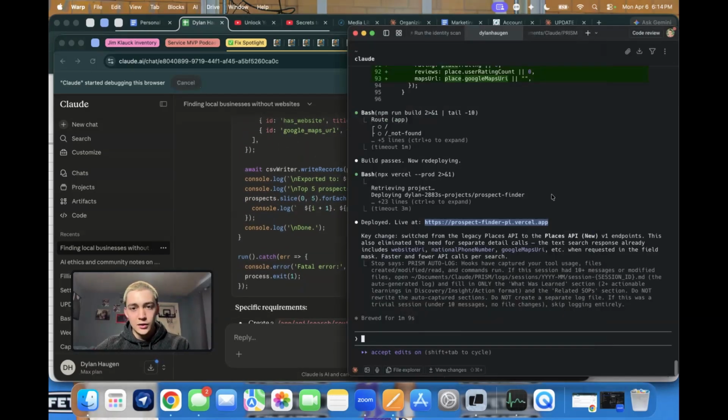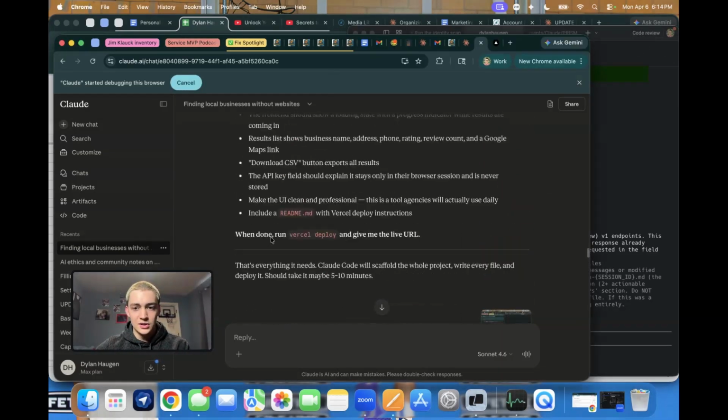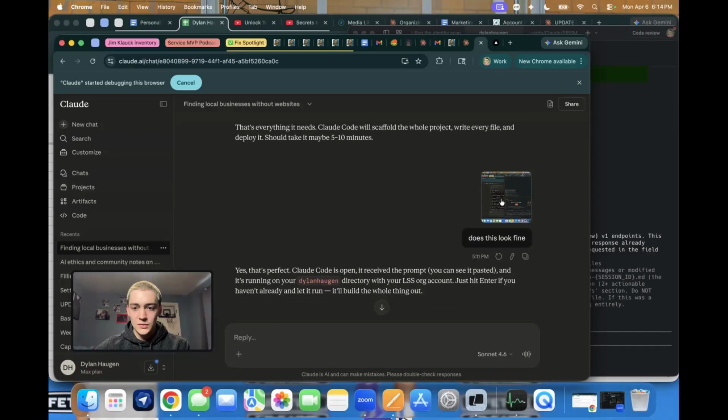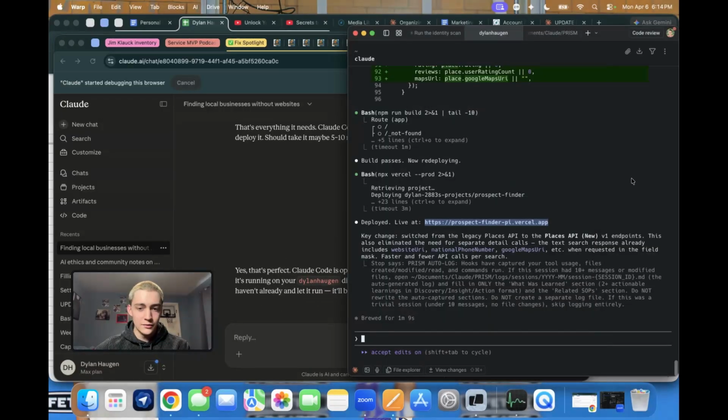And so then I go over into Warp here, paste this in, and the entire time while I do that, I'm just going back and forth with questions about what is going on here because I'm not a coding expert. I've only used AI tools in general for around a year and a half. And so I don't fully know what's going on. So I'm trying to teach myself this at the same time. I could just hit OK every single time and let it figure it out. But at the same time, I do want to understand it.